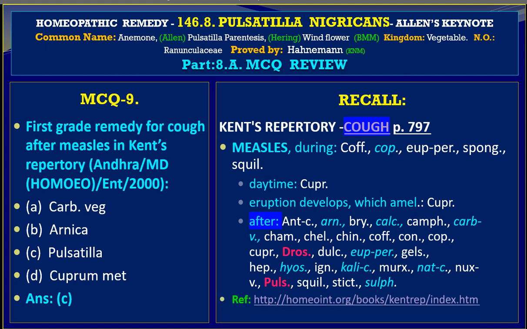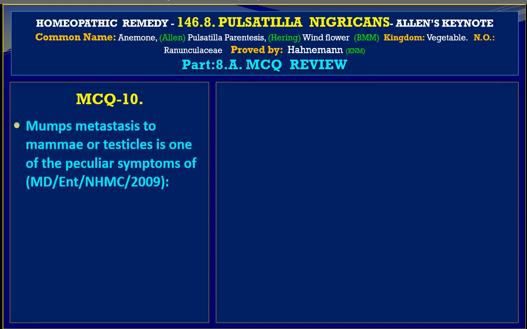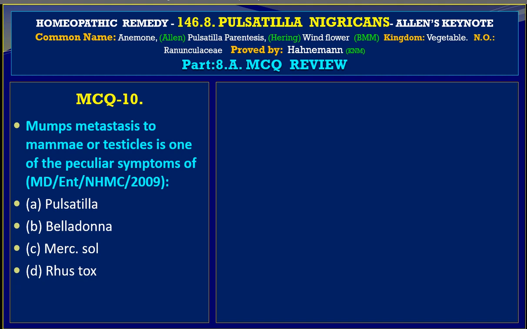So let us go to MCQ number 10, and here it tells us: mumps metastasis to mamma or testicle is one of the peculiar symptoms of. Question is from MD Entrance NHMC 2009. The first variable is A, Pulsatilla, variable B is Belladonna, variable C is Merc sol, and variable D is Rhus tox. The choice is A, Pulsatilla.